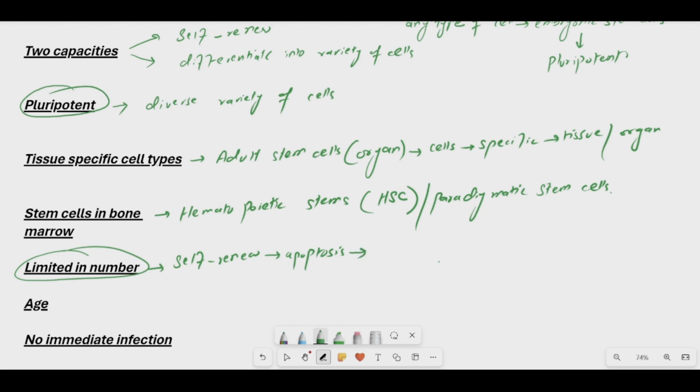Similarly, the majority of the stem cells produced when there is a need in the body undergo the differentiation process and differentiate into a variety of other cells, but all these cells are related to a particular tissue, as I've already mentioned. That is very important. So although they have the self renewal capacity and the regeneration ability, the number is kept constant by apoptosis and by their differentiation into a variety of other cell lineages.